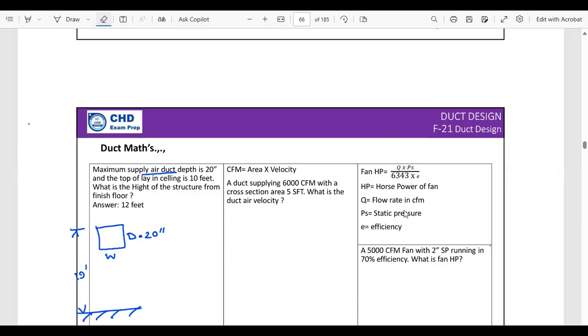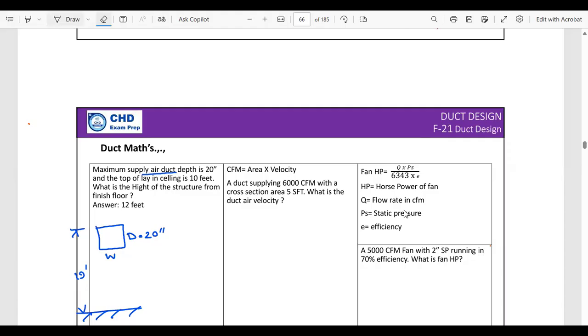There are so many maths in CHD exam. In most cases, these maths are quite simple and straightforward. In most cases, only one step solution is enough. For instance, you can fit all the information in the math in only one formula, and that's enough. But in a few cases, in my experience, I had to use multiple steps to get the answer.